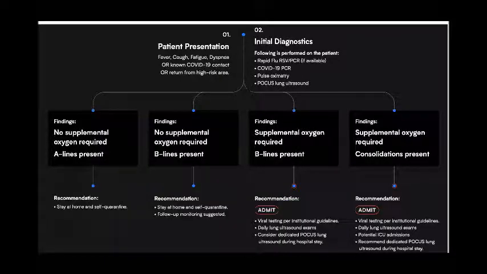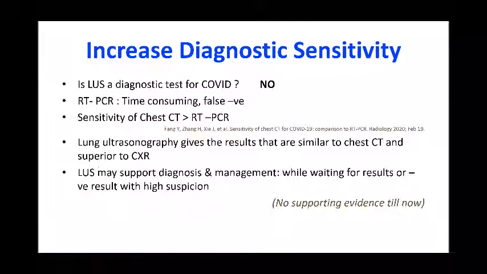To sum up, if there is no supplemental oxygen requirement and A lines are present, we can ask the patient to stay at home and go into self-quarantine. If supplemental oxygen requirement is not there, but B lines are present, we can shift the patient to home or can admit. It depends upon the institutional policy and the circumstances under which doctors and patients are living. Third scenario, when supplemental oxygen is required and B lines are present, admit the patient. And if consolidation is there, the disease is widespread, and you had better admit the patient to ICU or high dependency unit.